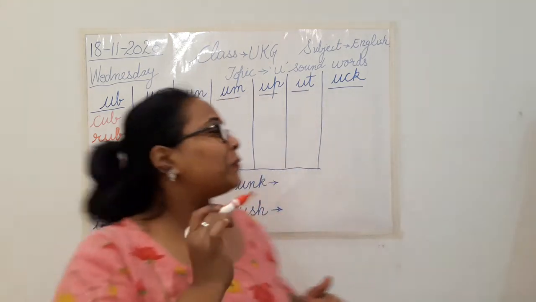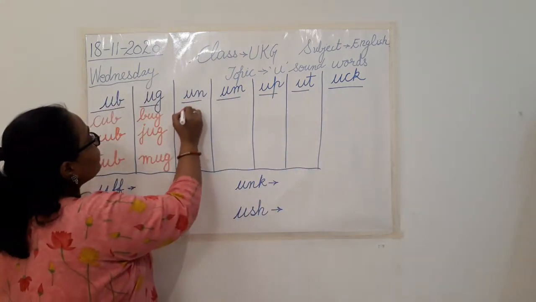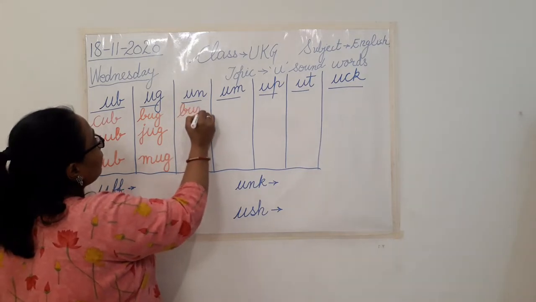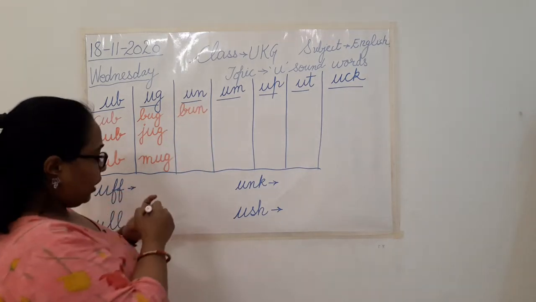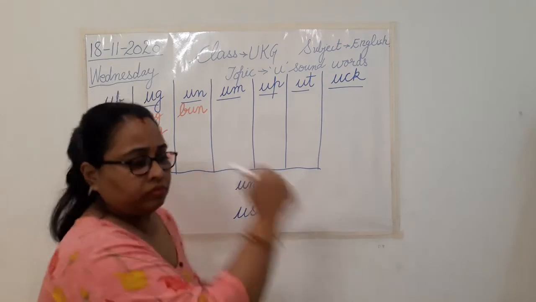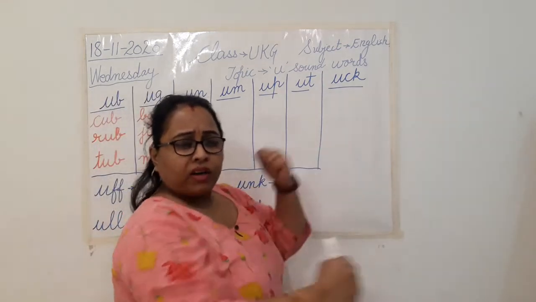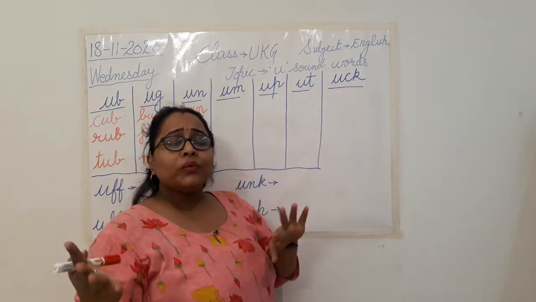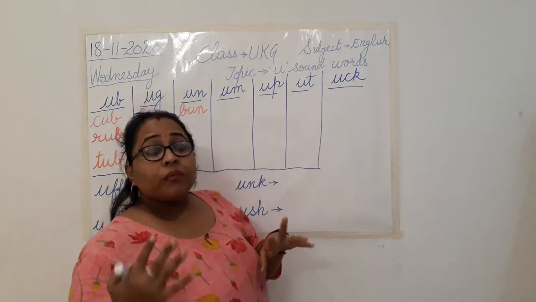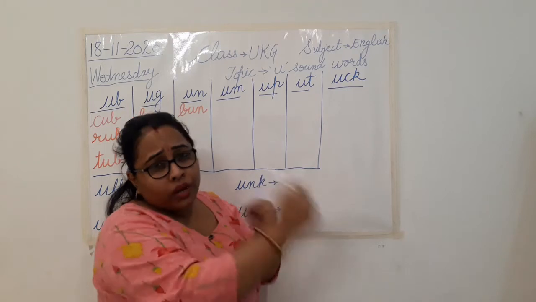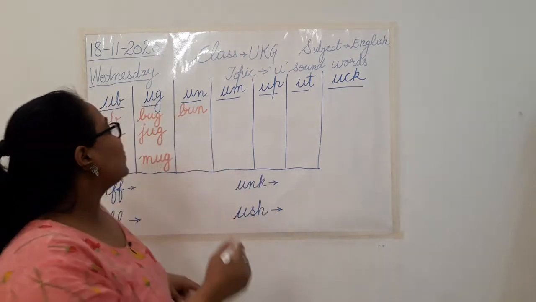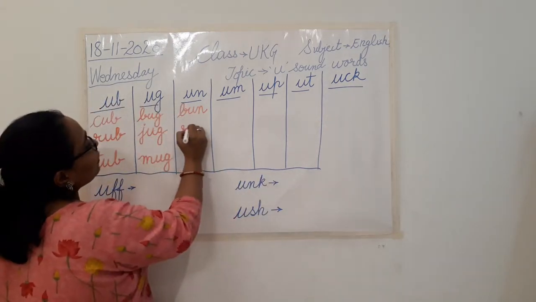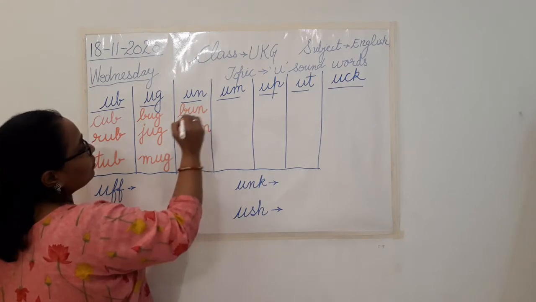Bun. And bun. So I'm going to write that here. Okay. Now what am I doing, when we go fast from one place to another, from there to here. What do you do when there is a race, what do you do to win? Run. Yes, you all run. So I'm going to write that, run.